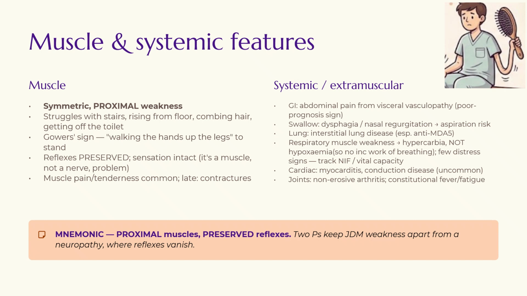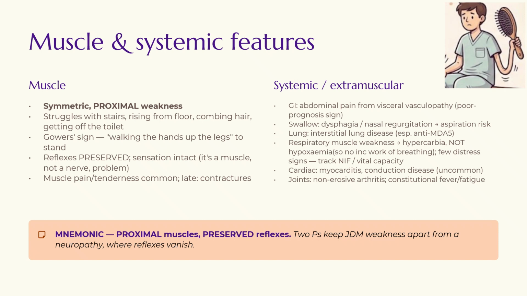And also a very unique feature of lung disease in juvenile dermatomyositis is that it's the hypercarbia, not the hypoxemia, which brings the child in. So there won't be any increase in work of breathing because there's no hypoxemia. So there'll be very few distress signs. So if you're waiting for the increased work of breathing, then it might be very late before you pick it up, because it's the hypercarbia which will bring the child to you, not the increased work of breathing. So hence you have to do periodic tests by doing vital capacity, which is the lung function test, just to know what the lung involvement is.